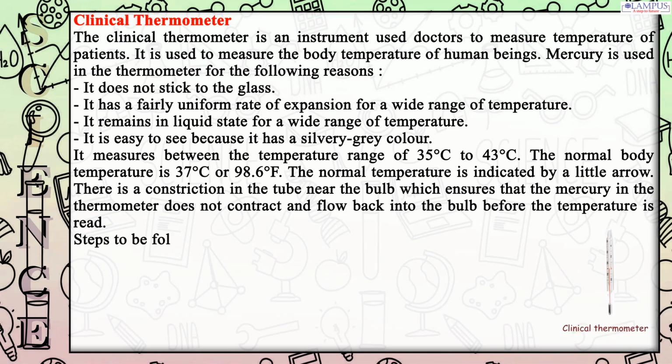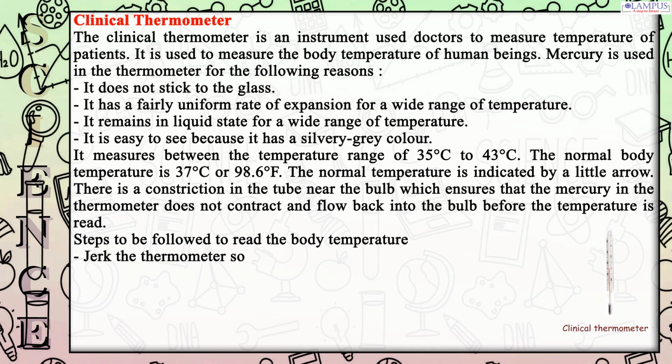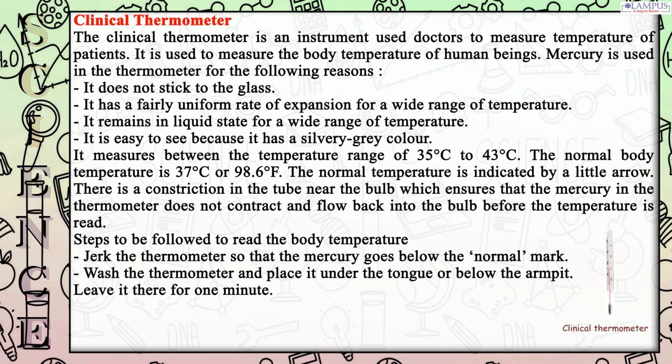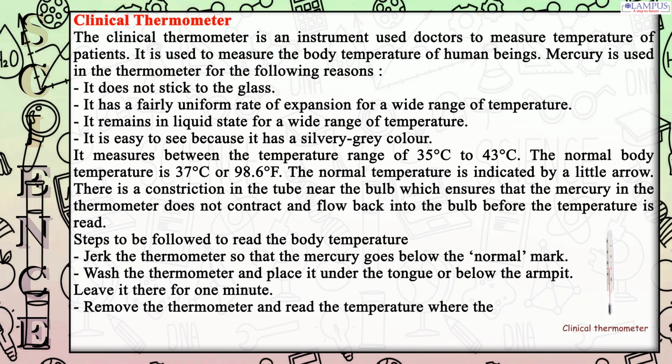Steps to be followed to read the body temperature. Jerk the thermometer so that the mercury goes below the normal mark. Wash the thermometer and place it under the tongue or below the armpit. Leave it there for 1 minute. Remove the thermometer and read the temperature where the mercury ends.